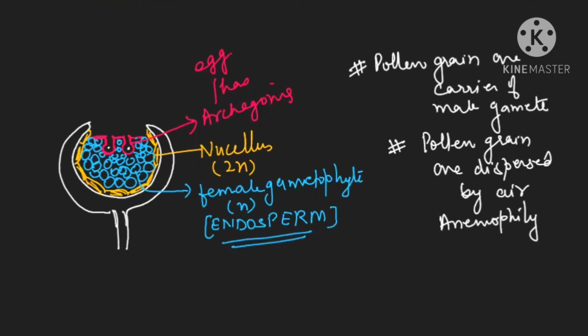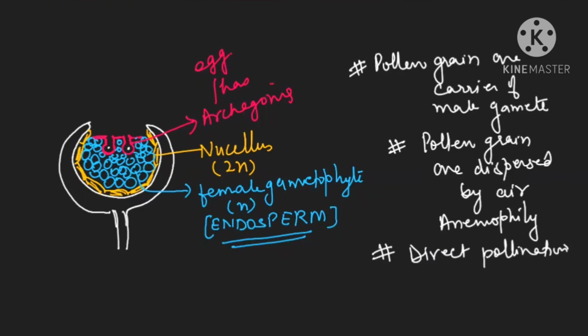And you know very well, ovule is not covered by the ovary wall. So they will show direct pollination. Please, it is very important. They show direct pollination. Direct pollination means pollen grain can directly land here. You can understand the diagram this way. This is the pollen grain which can directly land.